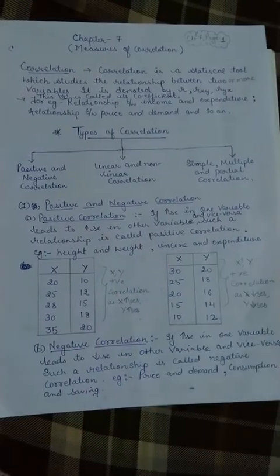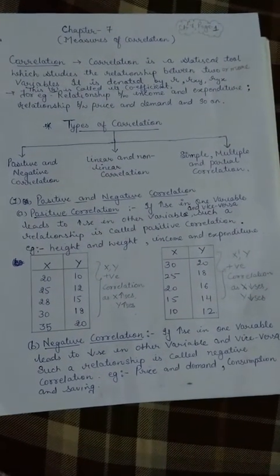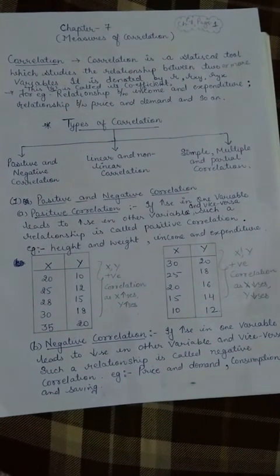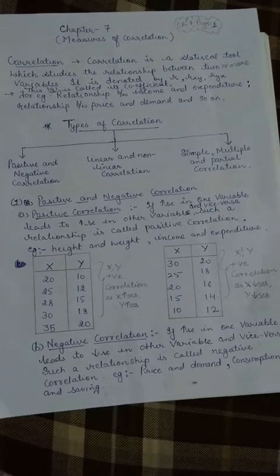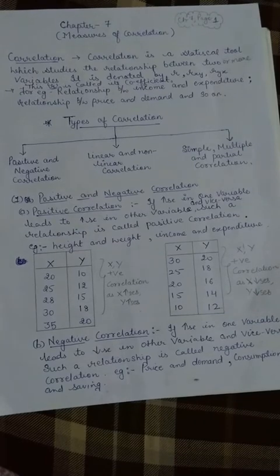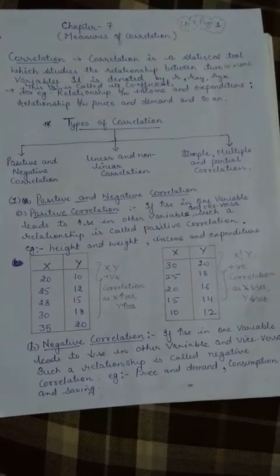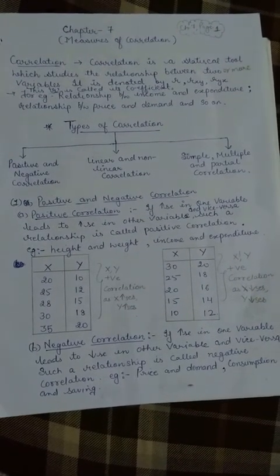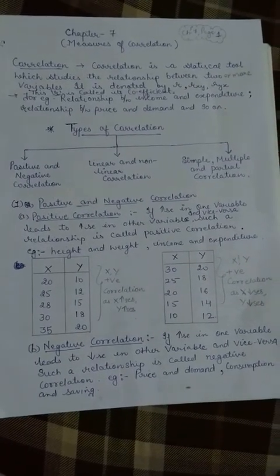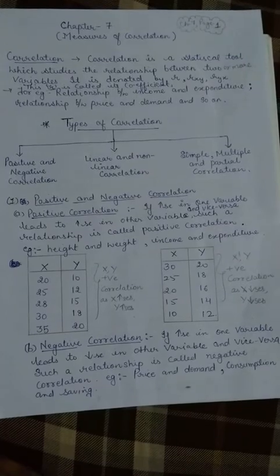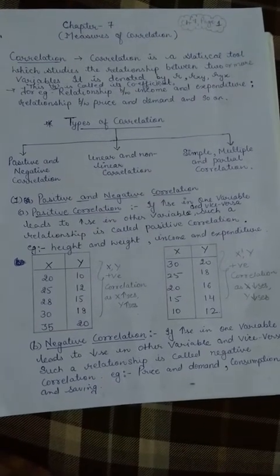Positive correlation: when you see that with an increase in the value of one variable, the other variable also increases, or with the decrease in the value of one variable, the other variable also decreases, in such a case we will say that it is a positive correlation.